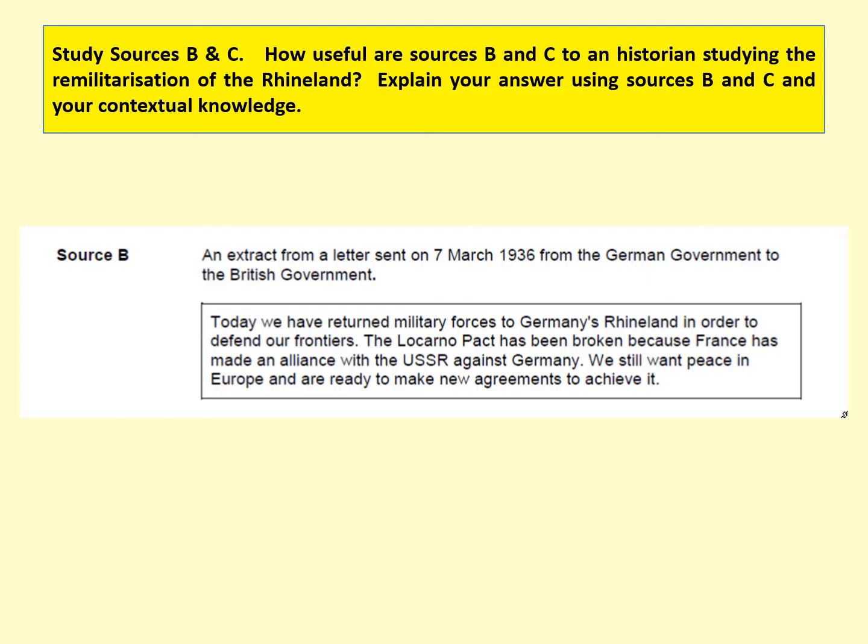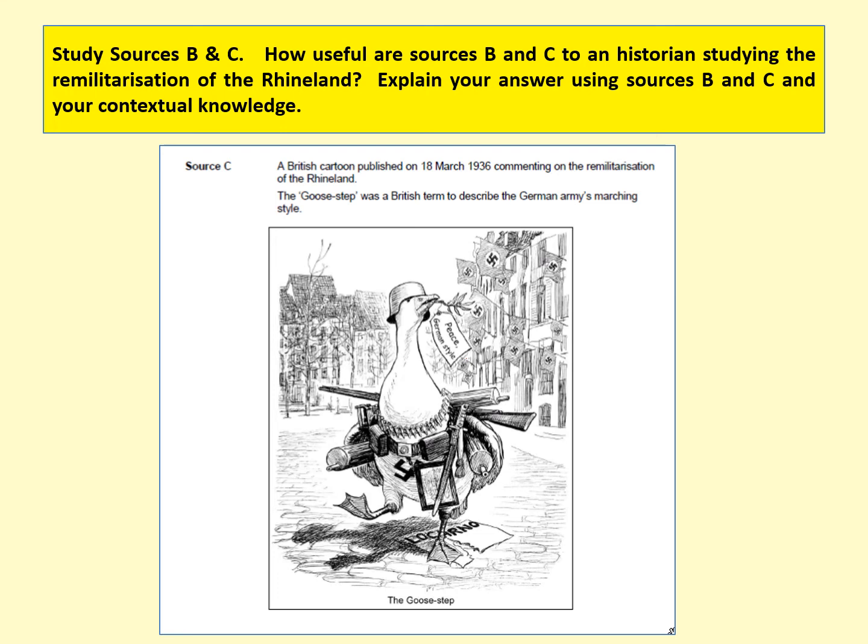So straight away you can see one of the things that stands out from this source is that it is an extract from a letter from the German government to the British government. Similarly with source C, this is a cartoon, so you need to be thinking about what you can infer from the cartoon, and therefore what an historian could infer from it, but also recognise where it comes from. And in this case, it's really important to recognise this is a British cartoon. Of course, the fact it's a cartoon may well affect how useful it is, it may well exaggerate the point, but obviously it's still very, very useful, even if you might think the source is slightly biased, because it's going to give an historian a specific point of view.